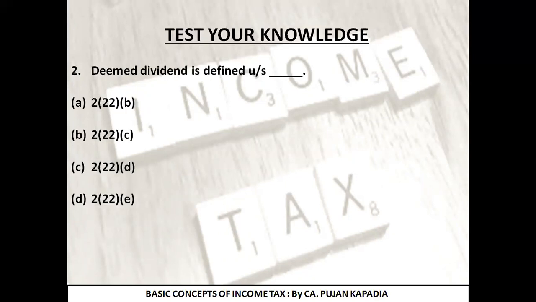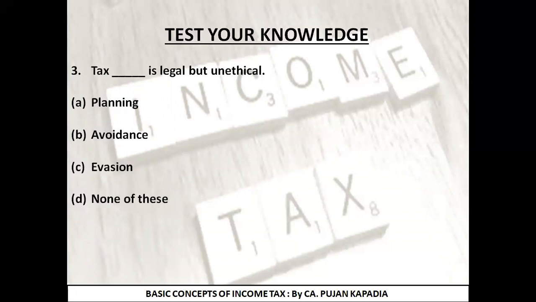Second question: deemed dividend is defined under section. We have seen 5 different clauses A, B, C, D, and E. Deemed dividend was the last one. As I told you, it is not actually dividend because it is a loan or advance which is given to a specified shareholder. So we name it as a deemed dividend. So the correct answer is option D, section 2, subsection 22, clause E. So the correct option is option D, that is the last option.